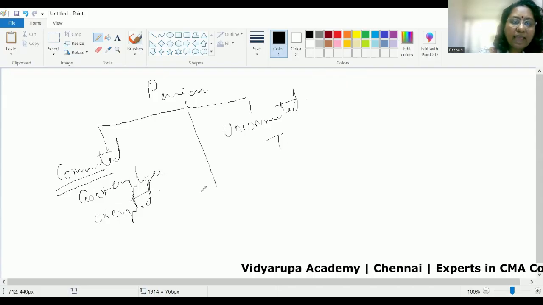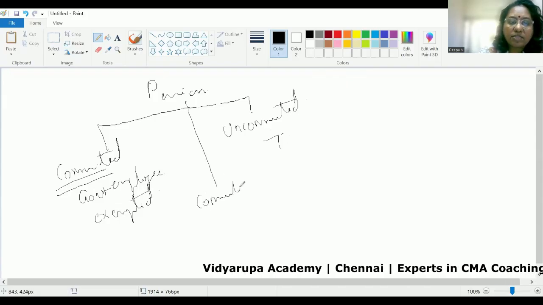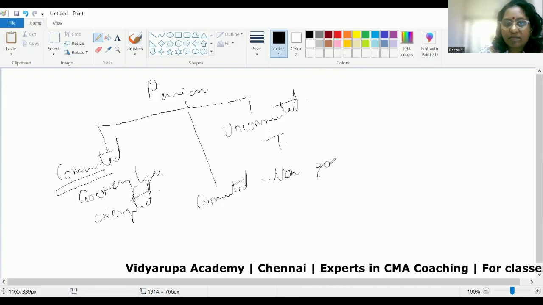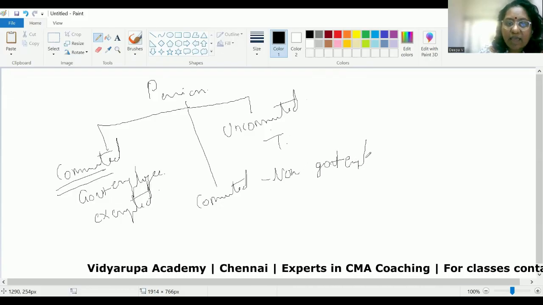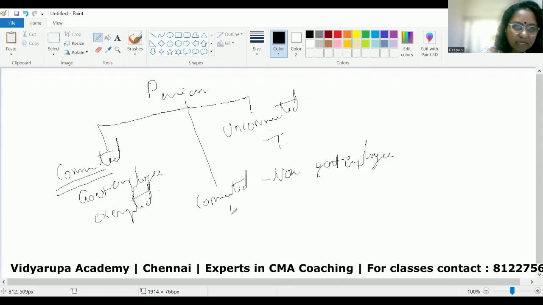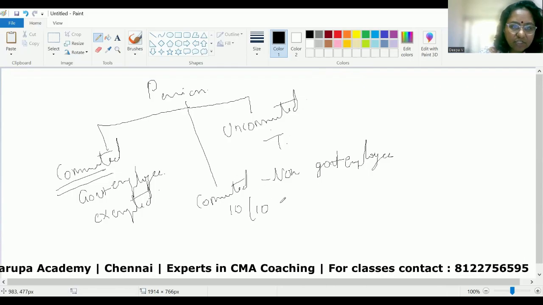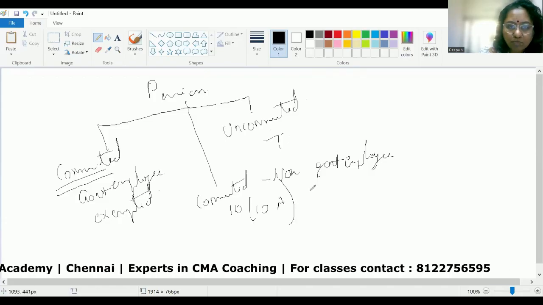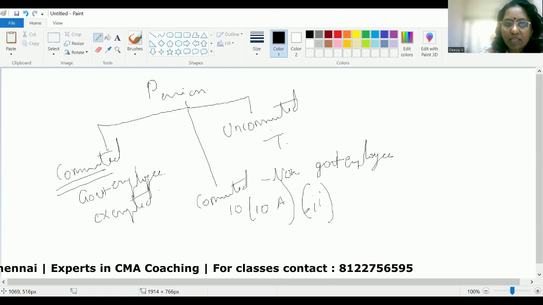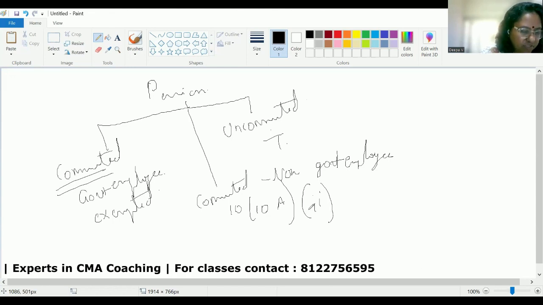Now, what will happen to a commuted pension received by a non-government employee? In that case, you will have to refer to the formula that is given under section 10, subsection 10A, 2 to check up the exemptions available. So as per that formula, you will be calculating the exemption.